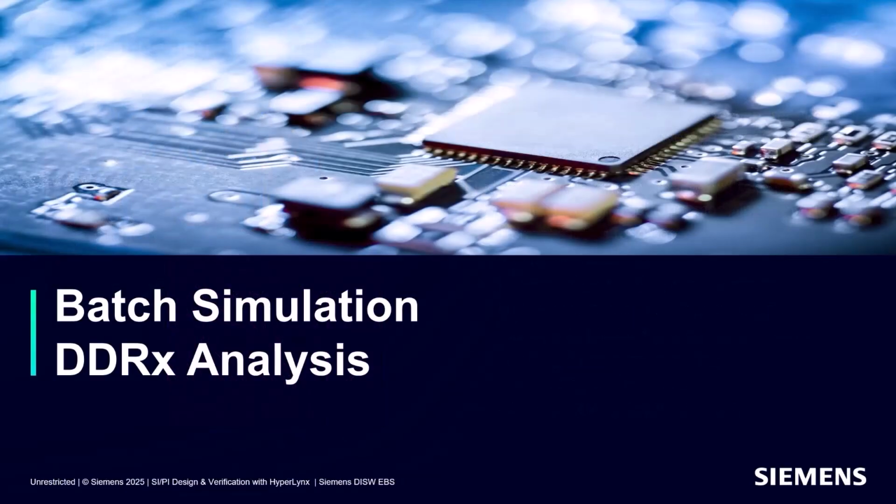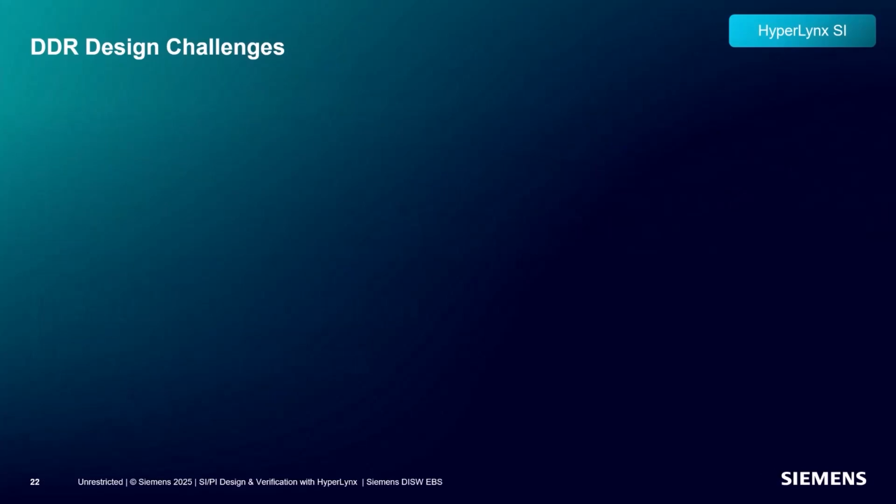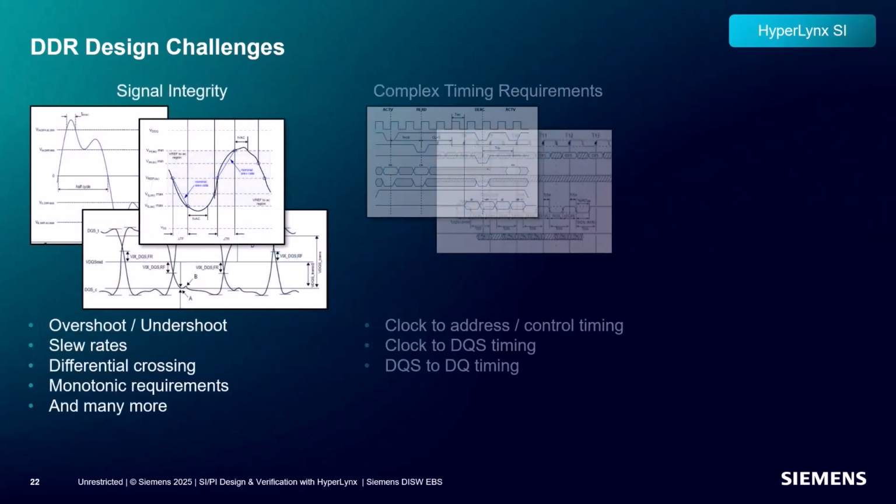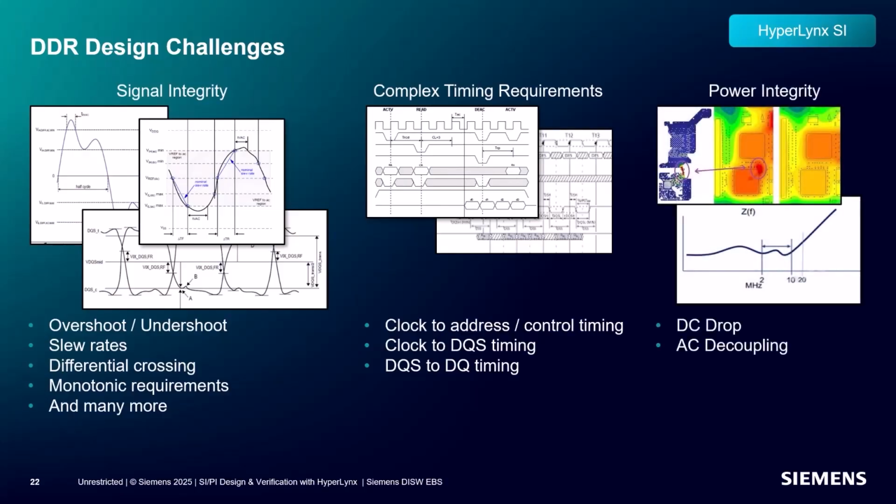Now let's talk about batch simulation capabilities in Hyperlynx. Successfully analyzing a DDR interface involves knowledge from multiple disciplines, including signal integrity, timing analysis, and power integrity, and must satisfy a myriad of design requirements. There are signal quality requirements on individual signals, timing relationships that must be satisfied between groups of signals, and even requirements on the power delivery network. All of these requirements must be met simultaneously and with adequate margin under worst-case conditions for the design to work. We're going to look at how Hyperlynx can help you meet all of these different verification needs.